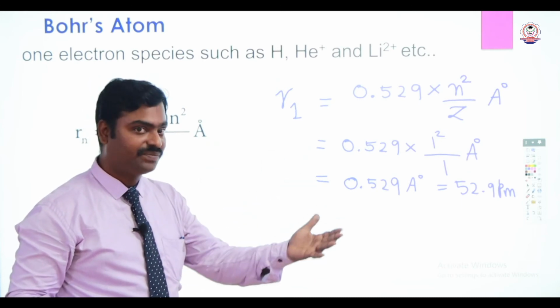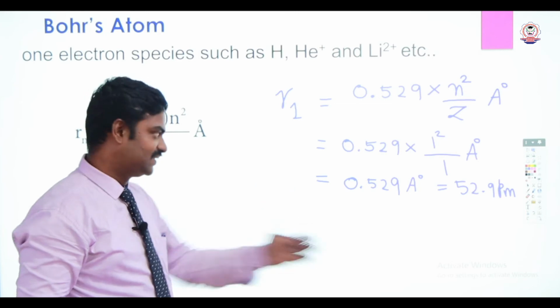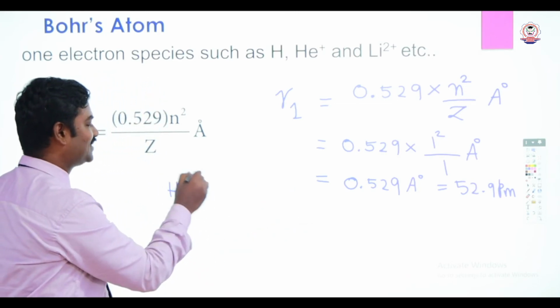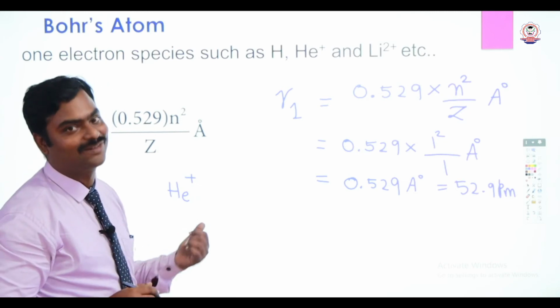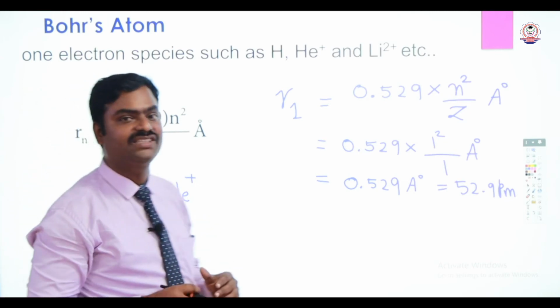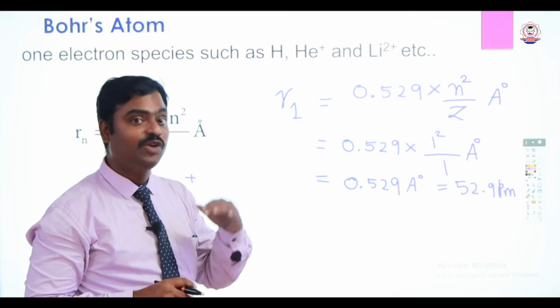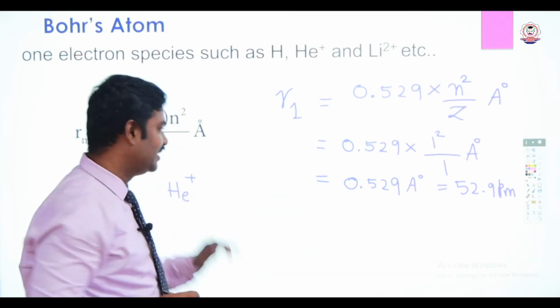What about helium? Will it change? Yes. So we should talk about helium plus, because this is the one electron species. You can't identify the radius of helium atom. You can identify only unipositive helium ion, helium plus.